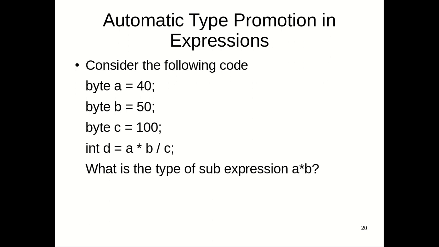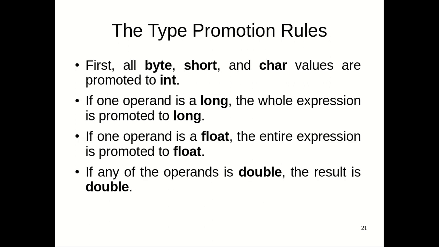Say you have the numerator part and the denominator part. Before calculating the expression, the numerator and denominator are both promoted to integer type. Then the evaluation happens. That is why it is called automatic type promotion in expressions. So what is the type promotion rule? First, all byte, short and char values are promoted to integer. Whenever we have a combination of byte, short or integer, all are first promoted to integer before evaluating the expression. Now if one of the operands is long, then the whole expression is first promoted to long, then the evaluation happens.